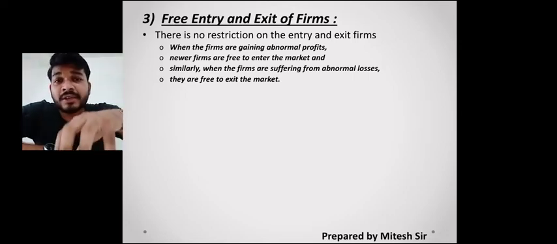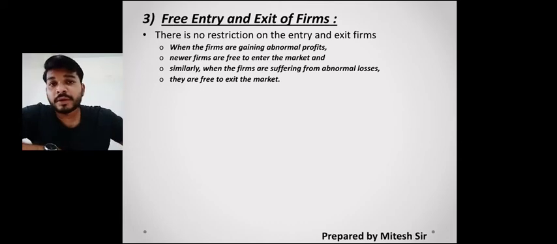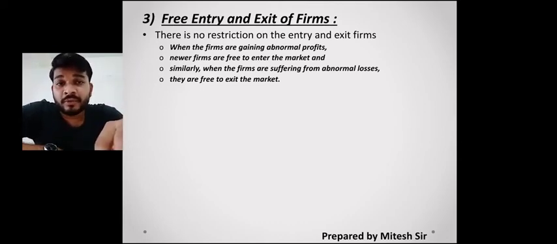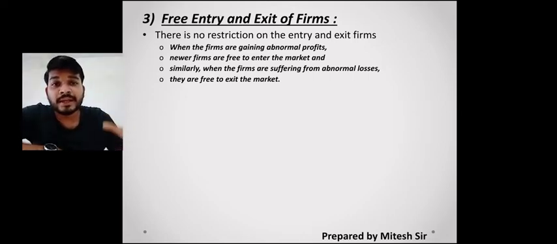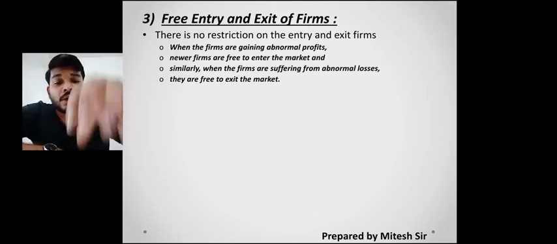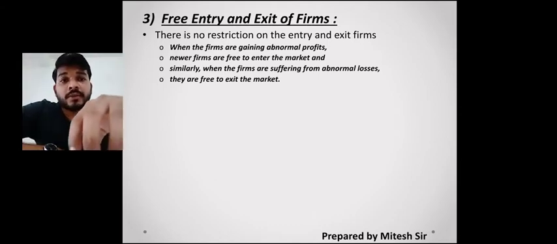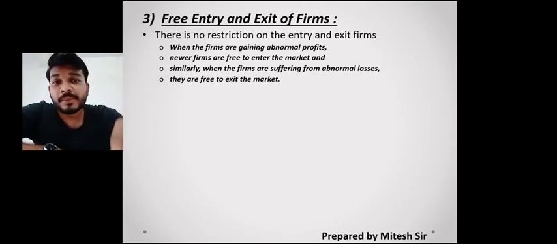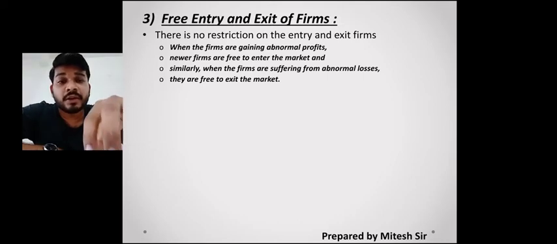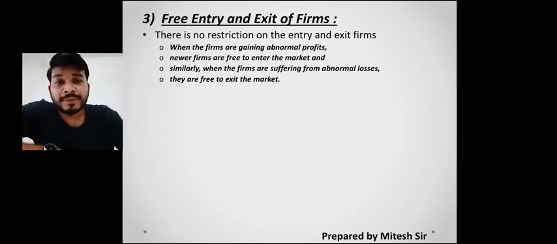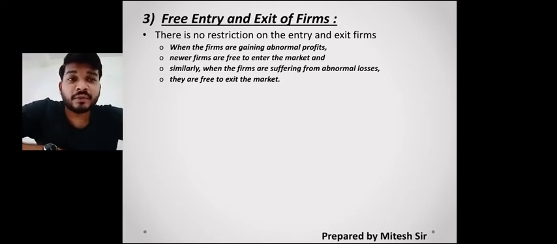So when the market is giving abnormal profit, new sellers also will come and join to get this abnormal profit, and when these new sellers come and join, that is called free entry into the market. Same way, when the market price is less than the cost of production, the seller suffers loss. So at that time they are free to come out from that particular market. So free entry and exit of the market.